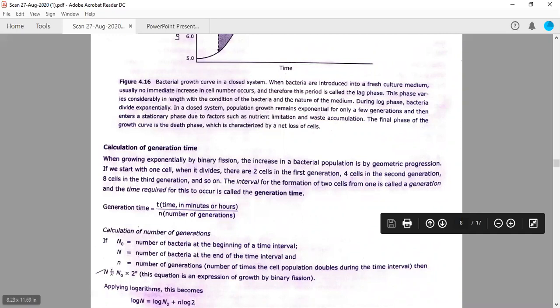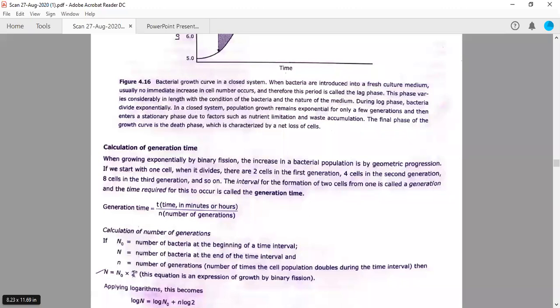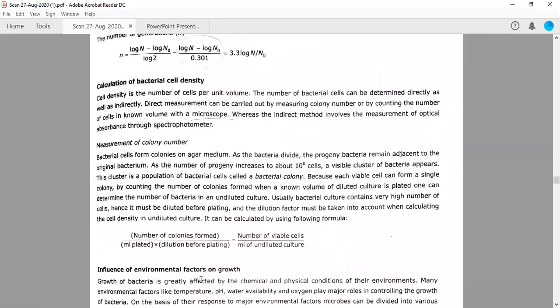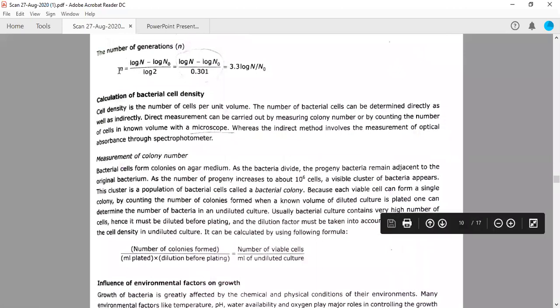So we will calculate the log values on both sides. So log N will be equal to log N naught, and if you write log 2 to the power n, it will become n log 2, right? We have just put a log value on both sides. Then if you simplify this equation, you will find that n will be equal to log N minus log N naught divided by log 2. In the last class, I told you that you need to remember this, because the log 2 value is 0.301, right? If you know this, you can solve this particular problem.